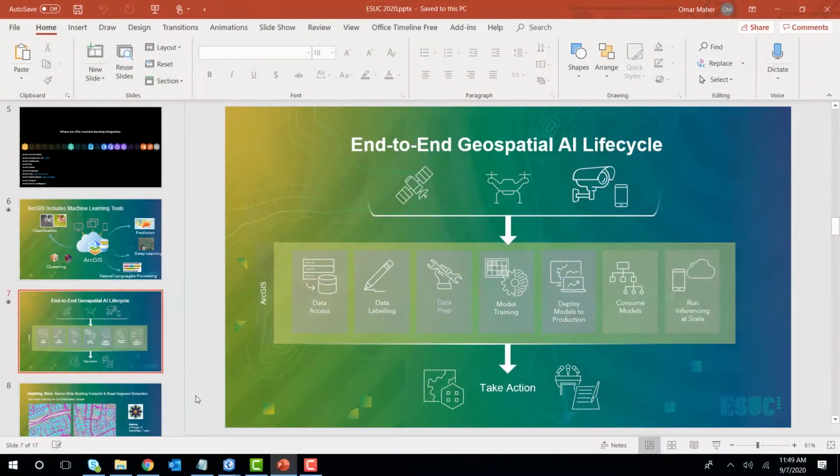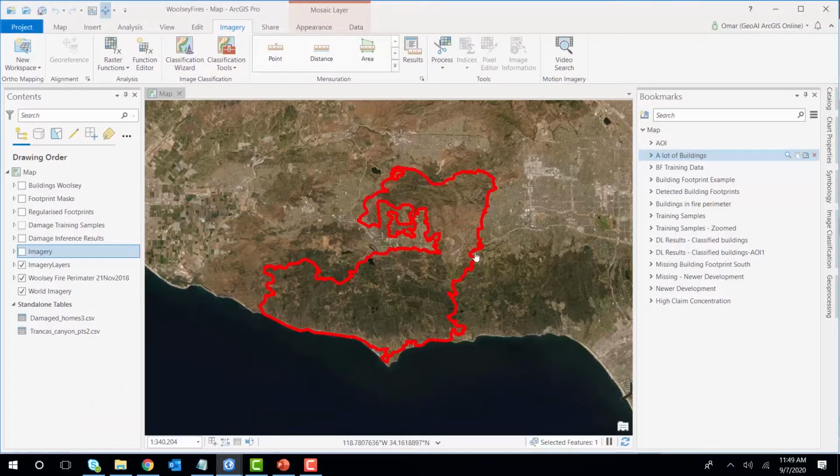And I want to show you a demo of this. So let's jump directly into it. So I'm going to open Pro on the Woolsey Fire project. This is an area that was subject to a massive amount of fires, leading to a lot of structures being damaged. So what we want to do here is two things. First, detecting the building footprints, because guess what?